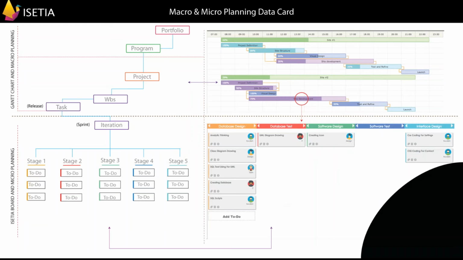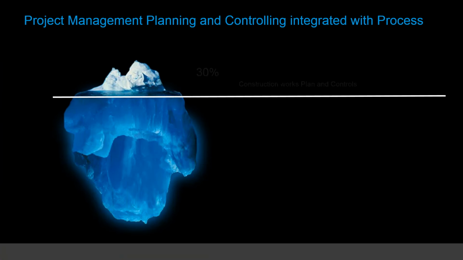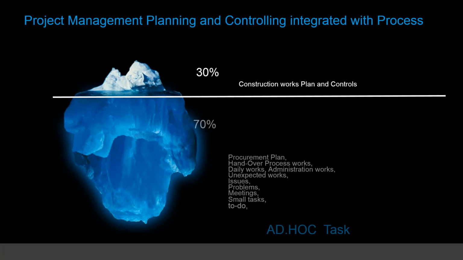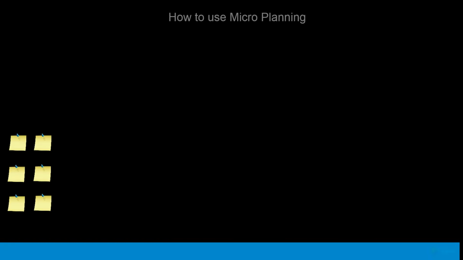And this approach gives you possibilities for integrating macro and micro planning. We generally recommend making the macro plan with Primavera, Asta, Tilos or Microsoft Project, but collecting the actuals in the micro tasks in ISETIA. As I mentioned, construction works you can control with a classical project management system, but you can focus on the process with ISETIA. You can even integrate it with your ERP systems. Let's see how micro planning, how process planning and process controlling work in ISETIA.